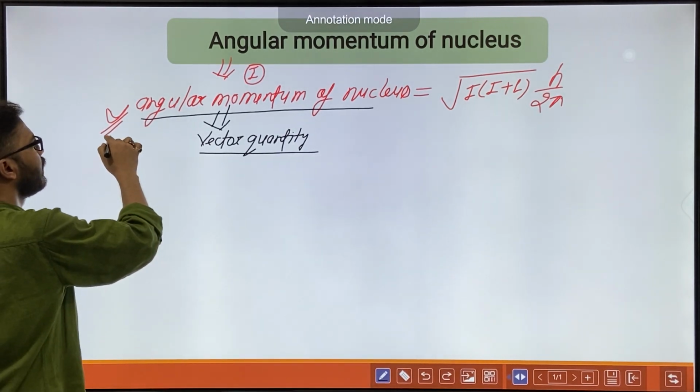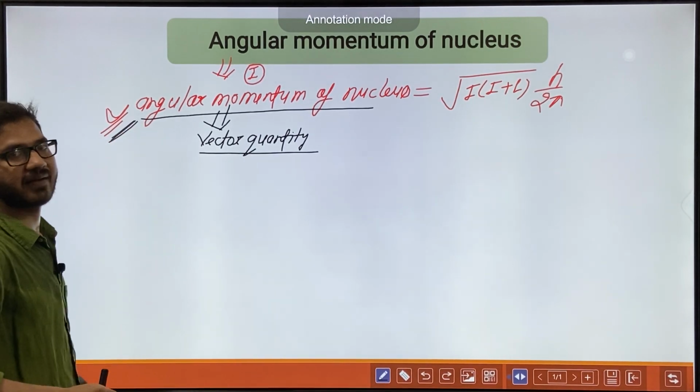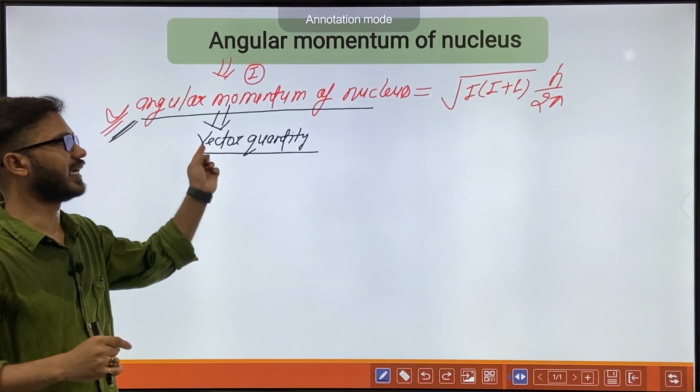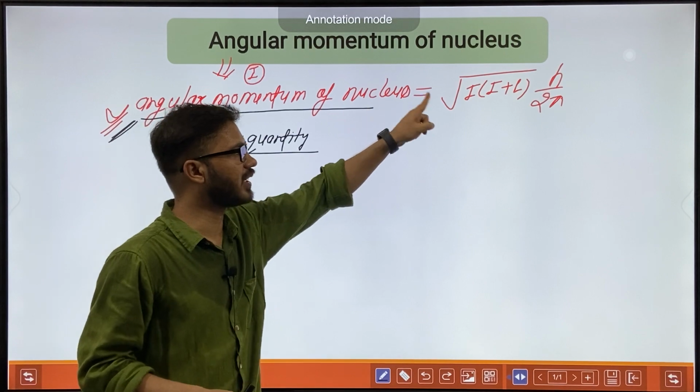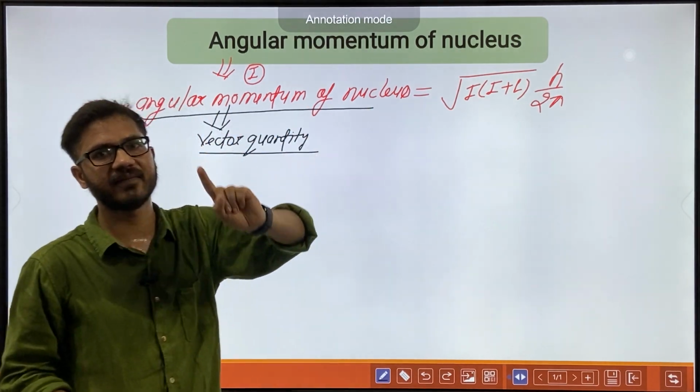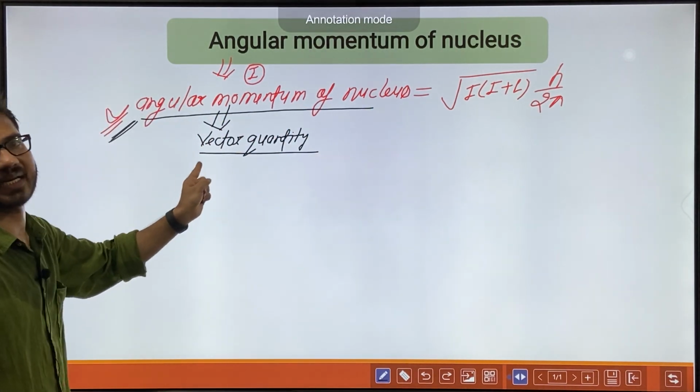So angular momentum will have a direction when the total spin quantum number value is I.